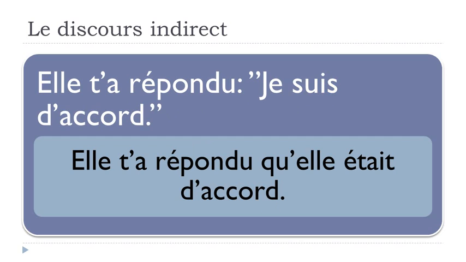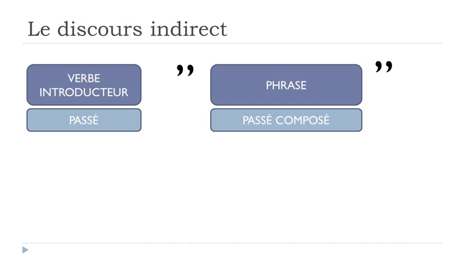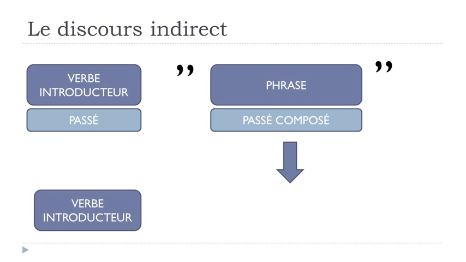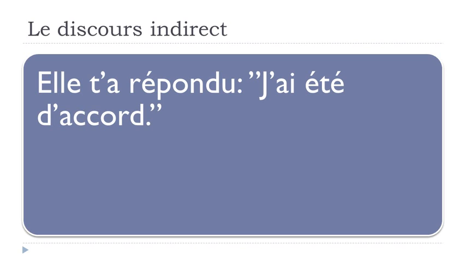Okay. So let's see now how we do it if we've got, still the same thing, the passé in the first part, and in the second part the passé composé. Well, of course, the first part will stay the same as we saw, but this passé composé form will become plus-que-parfait. Let's have a look. Elle t'a répondu, j'ai été d'accord. So j'ai été, this is the passé composé.